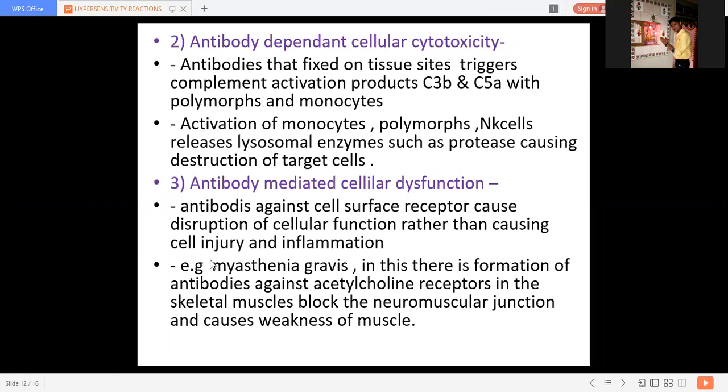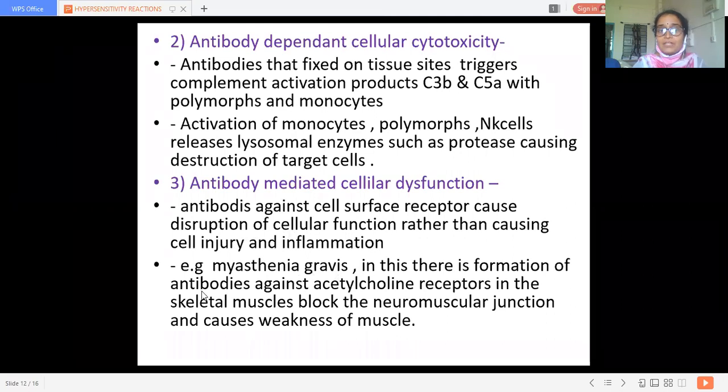Okay, so an example of this antibody mediated cellular dysfunction is myasthenia gravis. In this, there is formation of antibodies against the acetylcholine receptors in the skeletal muscle, and these receptors get blocked. They block the neuromuscular junction and cause muscular weakness. So here these antibodies act on the cellular function. What is the function here?